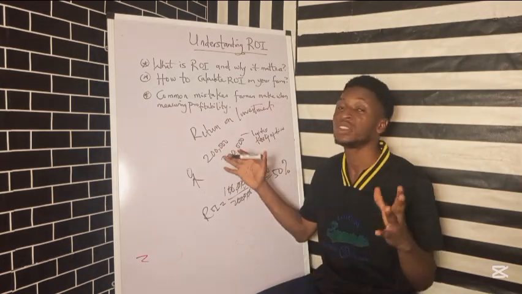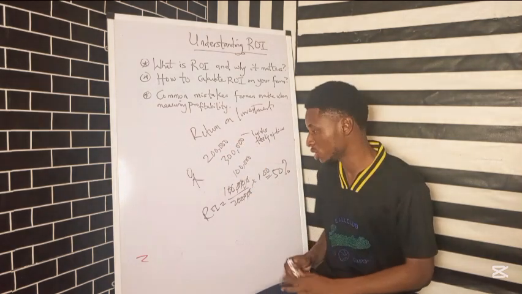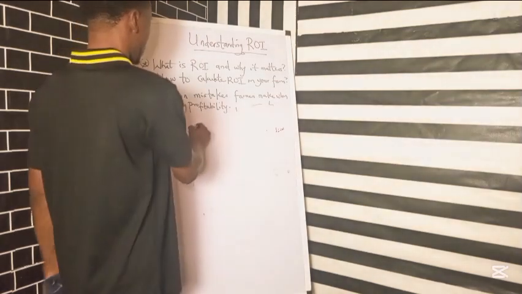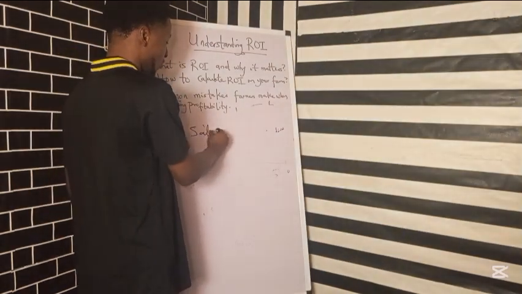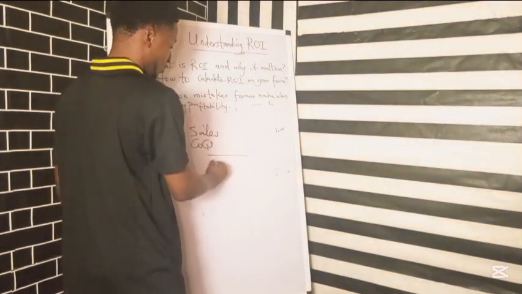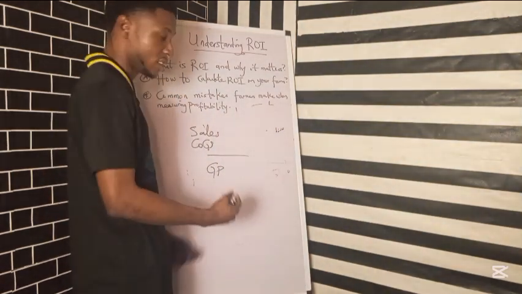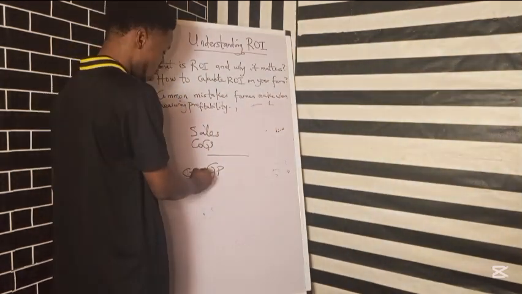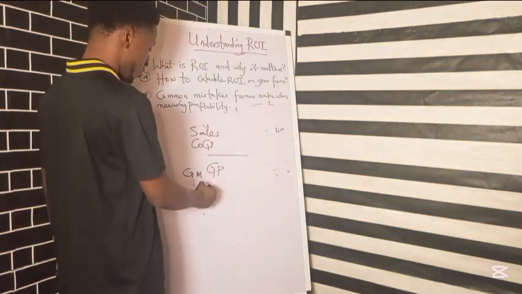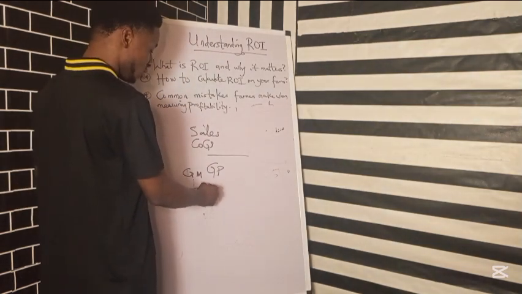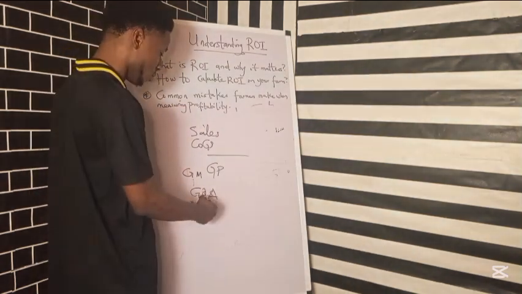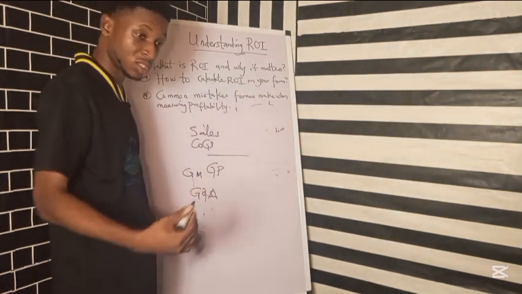Now, it's very important for you to understand the financial statement. In the financial statement, we have our sales. After our sales, we have our cost of goods sold. After that, we have our gross profit, right? You can also get your gross margin from there. Then from here, we start having our operating expenses. We start having general and sales or administrative costs. We start having different things like marketing costs and all those things.